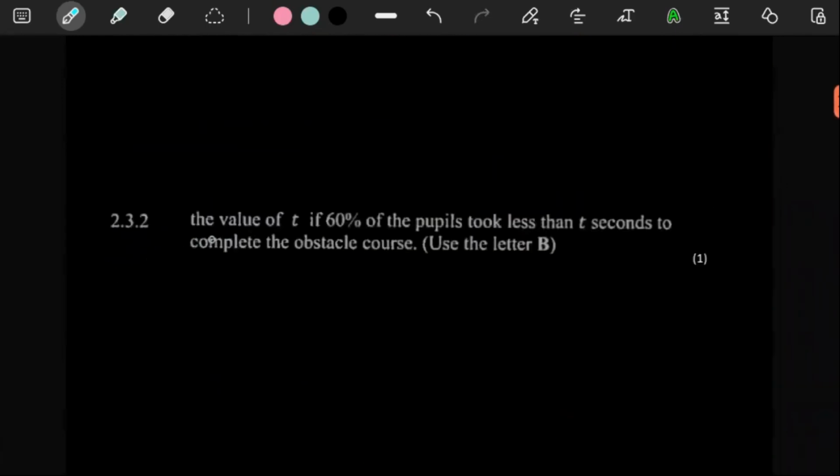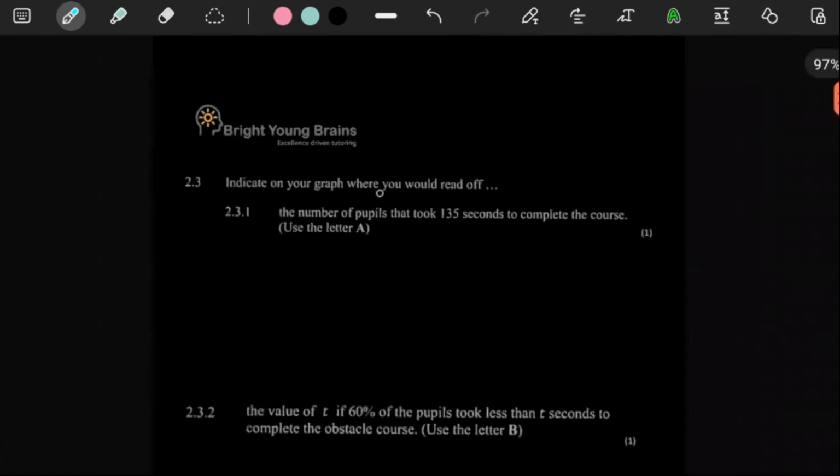Next, they said we should indicate on the graph where you would read off the value of T, if 60% of the pupils took less than T seconds to complete the obstacle course. Use letter B. So we need to go to where 60% of the people would be.